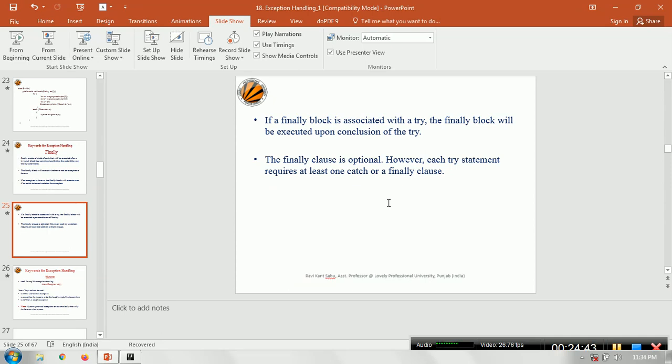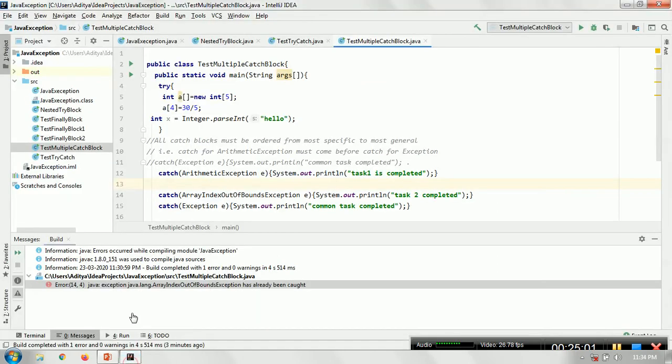In this case, the finally block would make sure that the account you have logged in to is logged out. Whatever lines of code you want to execute regardless of whether the exception has occurred or not, we generally put into the finally block. We'll see three examples.